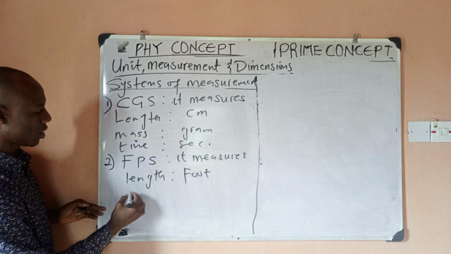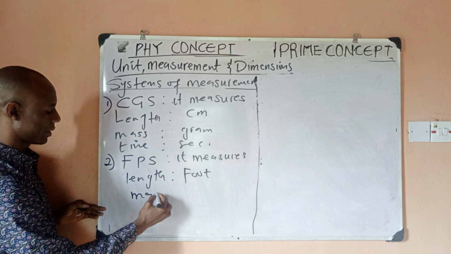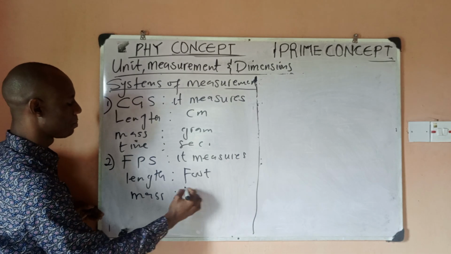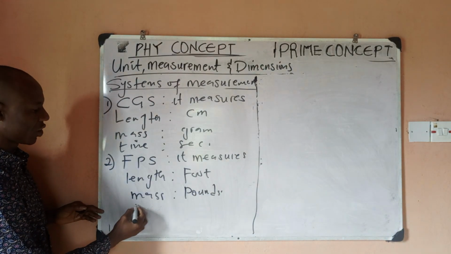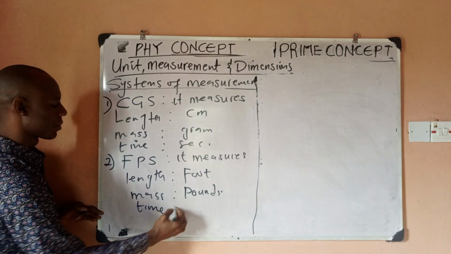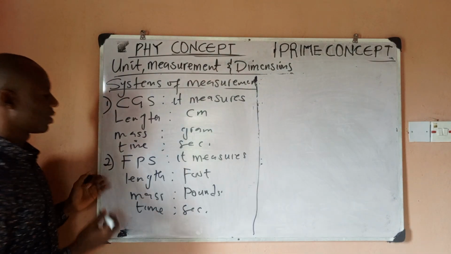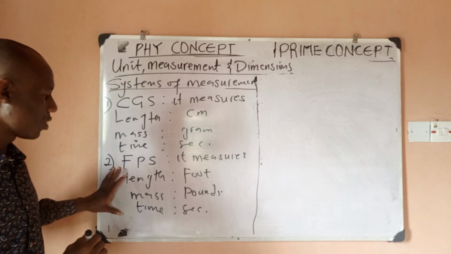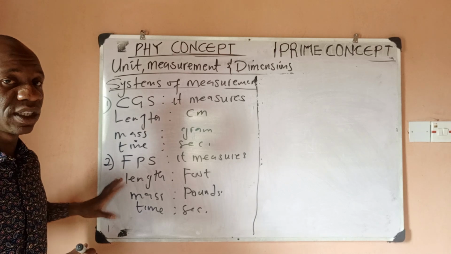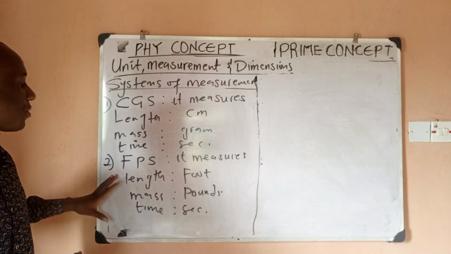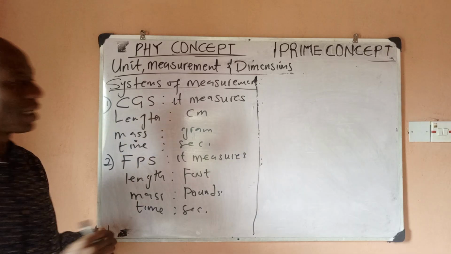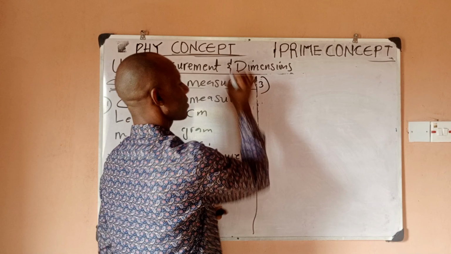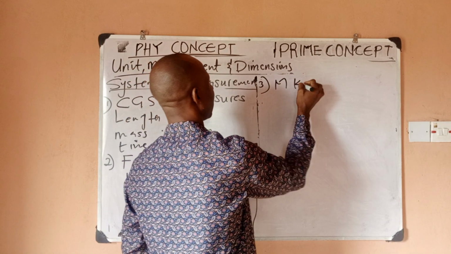Then it measures mass in pounds. And then it measures time in seconds. So this is the second system of units. We don't use this often in Nigeria and some African countries and Western countries. So we'll be talking of this, but the major one is number 3, which is the MKS.